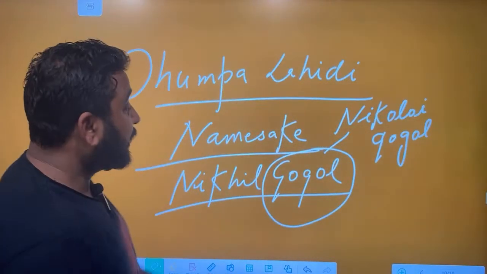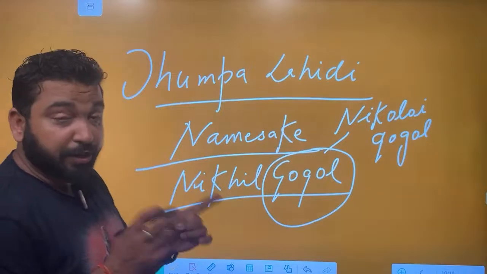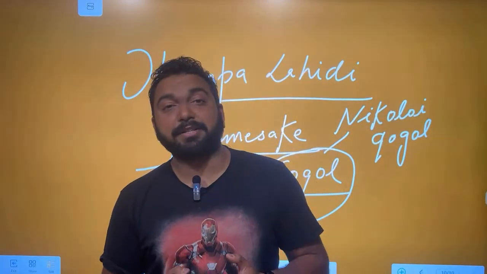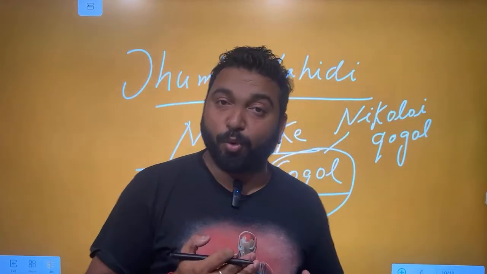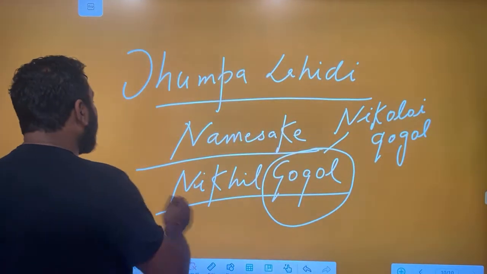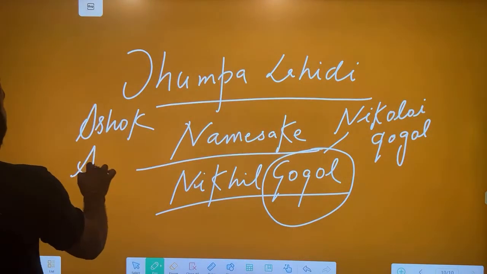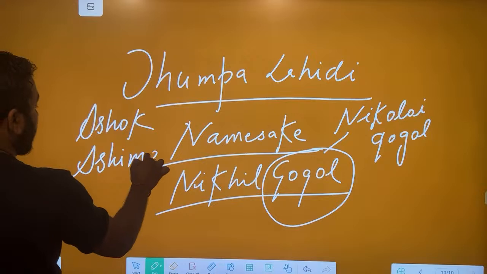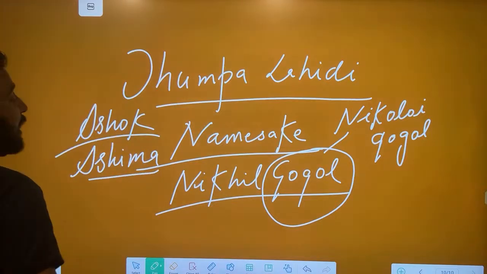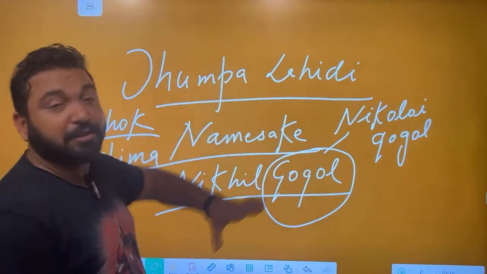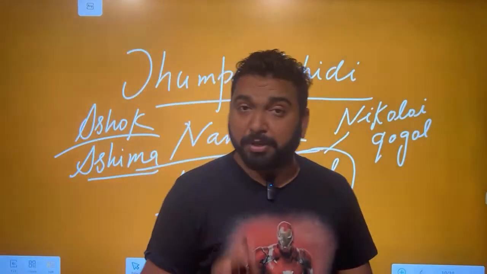That's a very important thing. It deals with the cultural gap. It also deals with identity crisis, where Nikhil is not able to accept the name Gogol. He doesn't like it. Then the father Ashok tells him the reality of why he has named him Gogol. Ashok and Ashima from West Bengal are living in America, having a son, Nikhil Gogol. These are post-colonial works and you must read them.